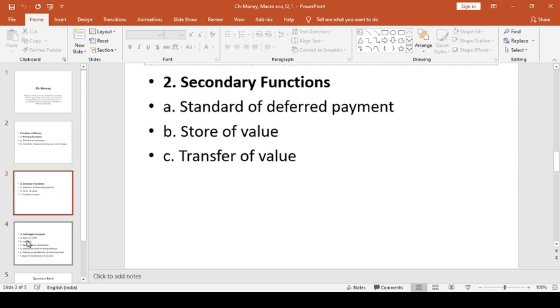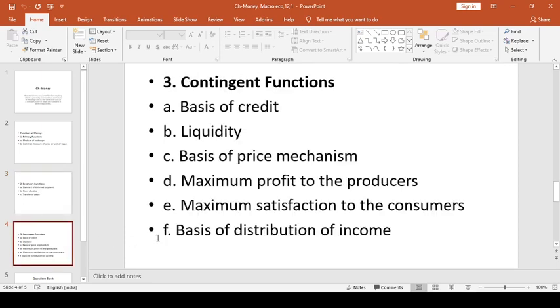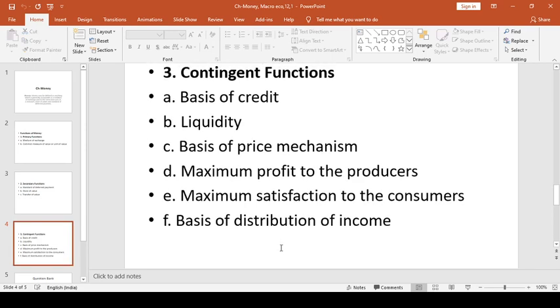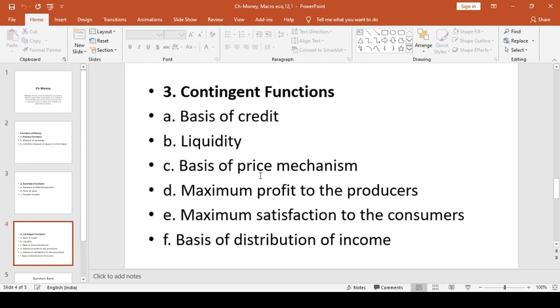Okay, then after it you have the contingent functions. These are the basis of credit, liquidity, basis of price mechanism, maximum profit to the producers, maximum satisfaction to the consumers, basis of distribution of income, etc. Basis of credit: if you do a transaction with another person on the basis of credit, then in future the payment should be done in the form of money.